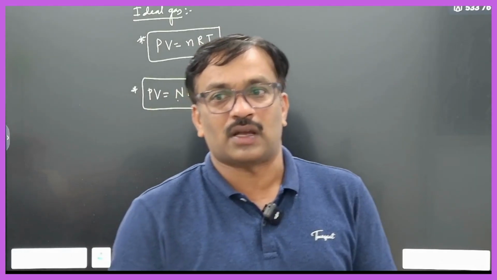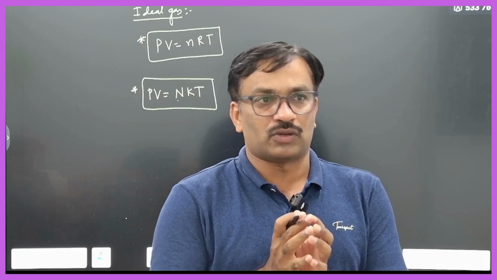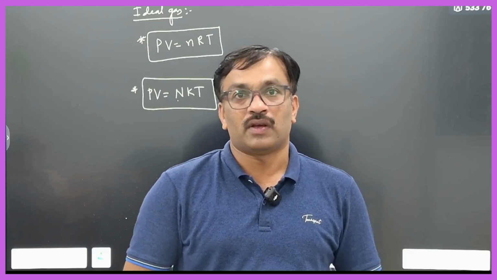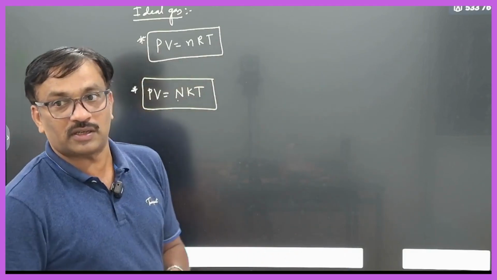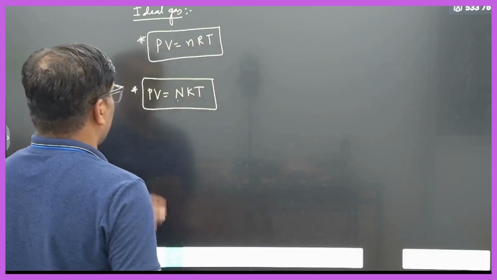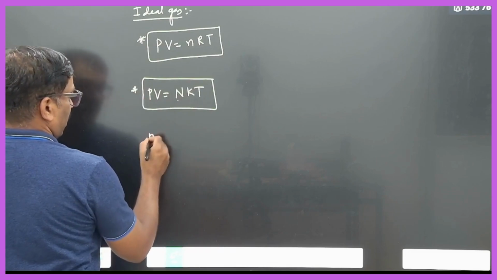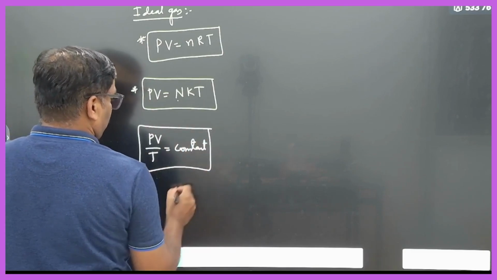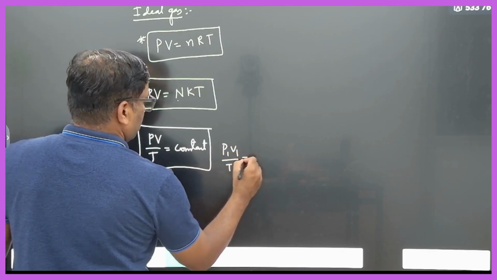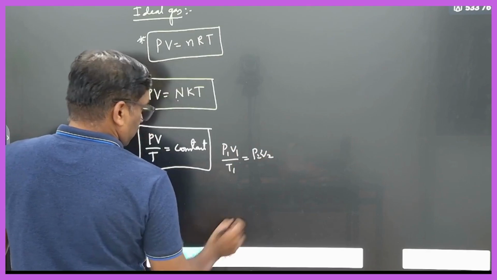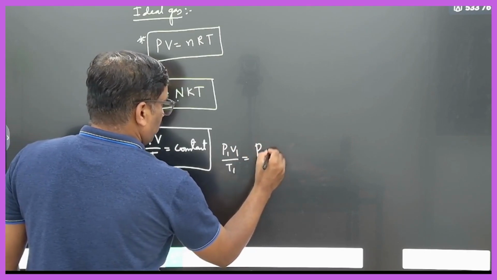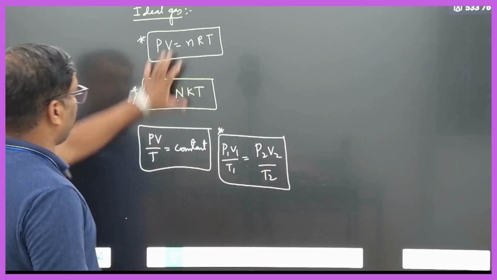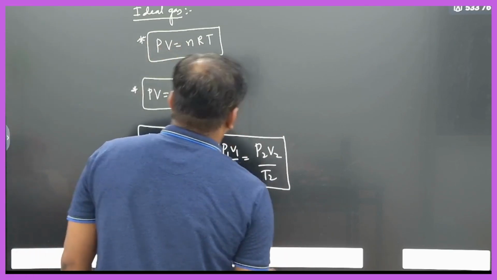That means in a gas, how many molecules are present? Number of molecules. If it is a molecular gas, number of molecules; if it is an atomic gas, number of atoms. What is k? k is the Boltzmann constant. Therefore in these two cases, PV by T will be constant. So you can rewrite it as P1 V1 by T1 is equal to P2 V2 by T2. Therefore we can write these equations. Then we will write down some more things related to this. What is R?